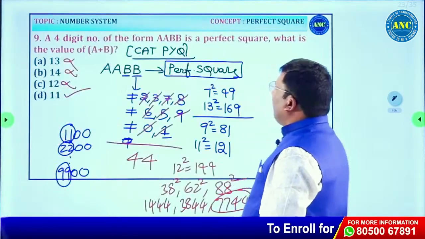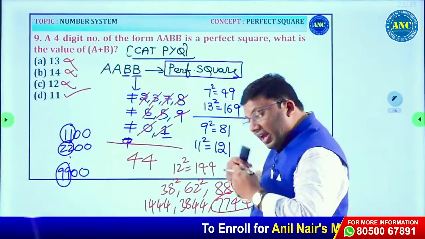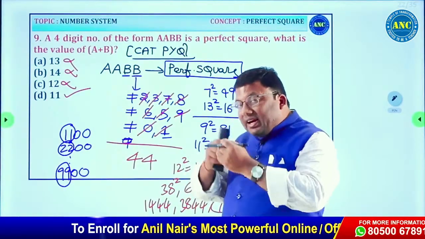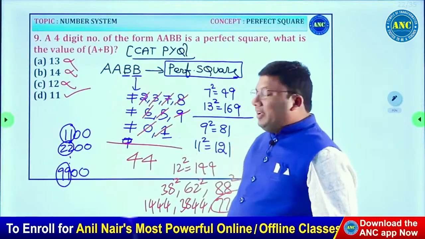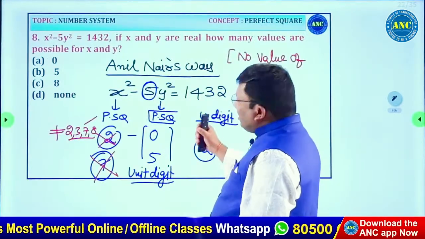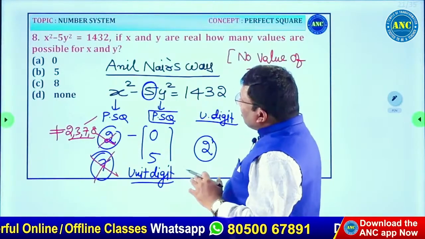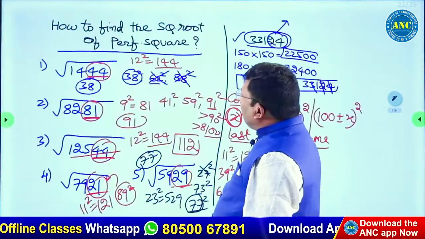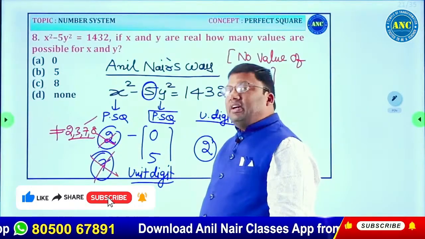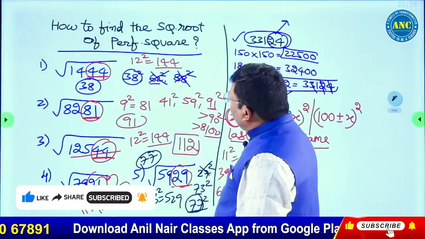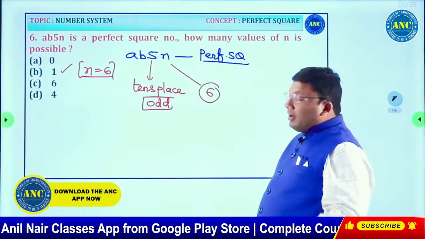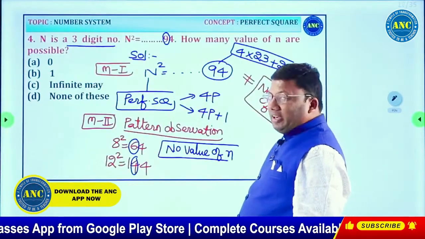That was the 10th one, I hope the idea is clear. For the 9th one, kindly revisit this question at a slightly advanced level. Take your time, take your pen and start solving it. Understand the algorithmic approach. This is a beautiful question where I try to solve it in less than 10 seconds using the concept of perfect squares and the unit digit of multiples of 5. This is how to find the square root of a perfect square.